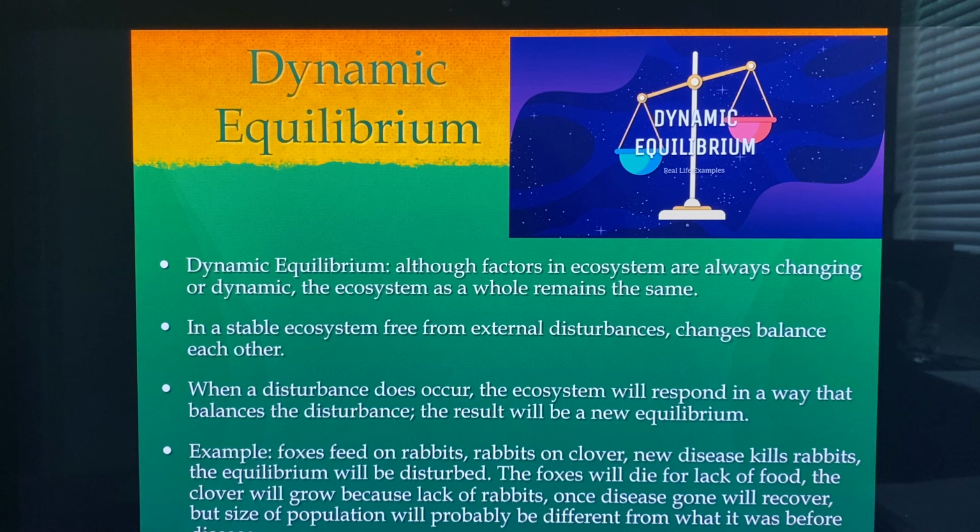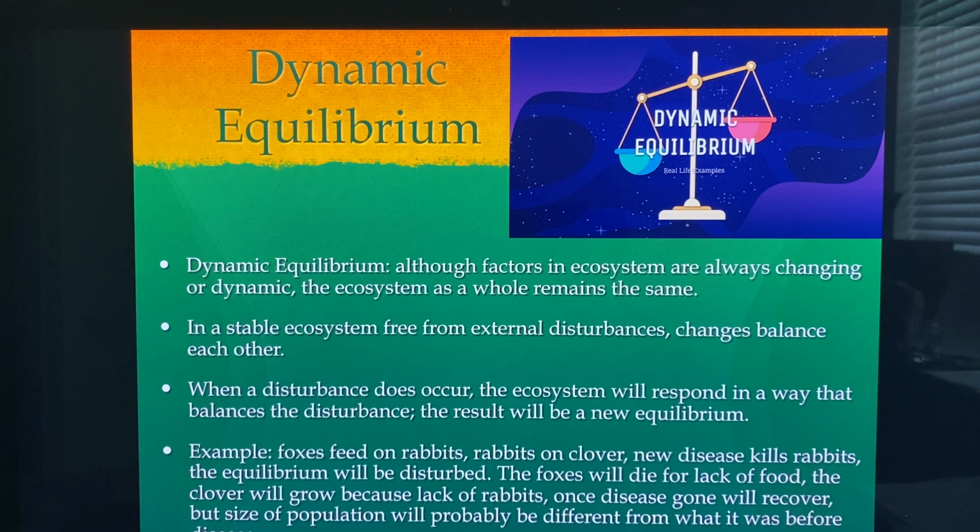Let's take this as an example. Foxes feed on rabbits, and then rabbits on clover, and then a new disease kills the rabbits. Well, the equilibrium will be disturbed because now the foxes can't eat the rabbits because they're dying of disease. The foxes will die for lack of food. And the clover will overgrow because there's no rabbits to eat the clover. And then once the disease is gone, it will recover if the rabbits get over the disease.